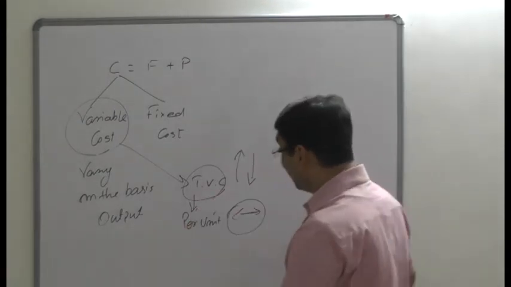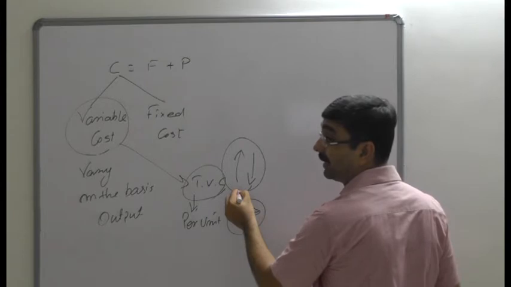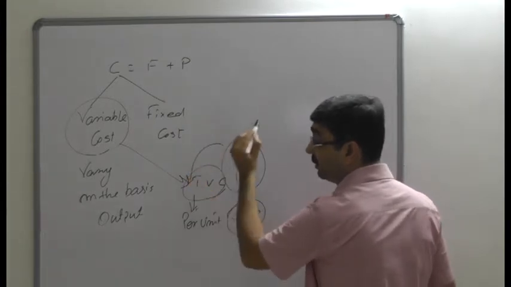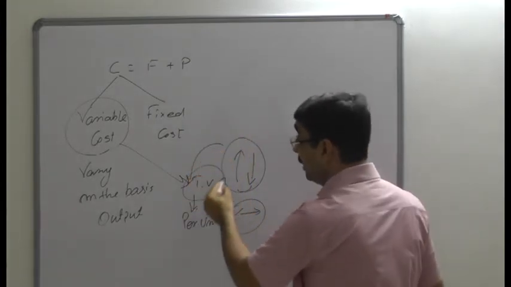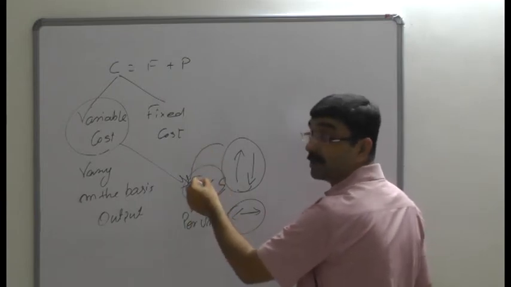It means here, in case of a change in the level of activity and level of output, total variable cost may be changed. Per unit is not changed, but total variable cost is going to change.